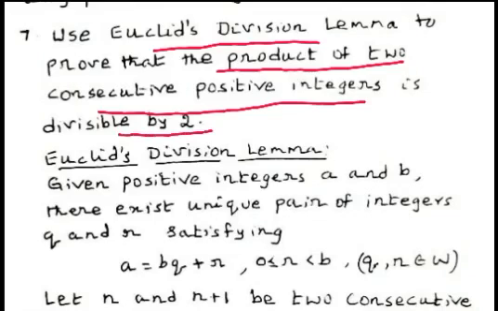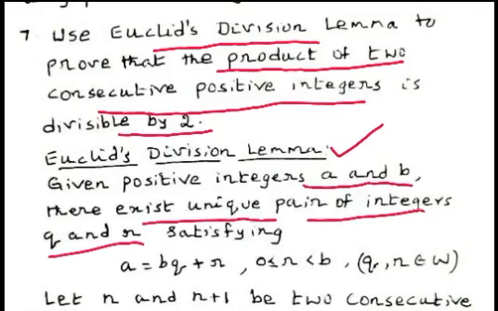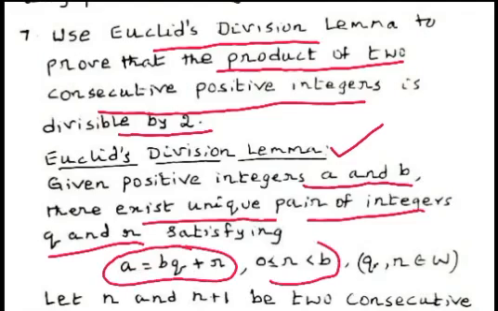Now we write Euclid's division lemma. Given positive integers a and b, there exists a unique pair of integers q and r such that a equal to bq plus r, and 0 less than or equal to r less than b.